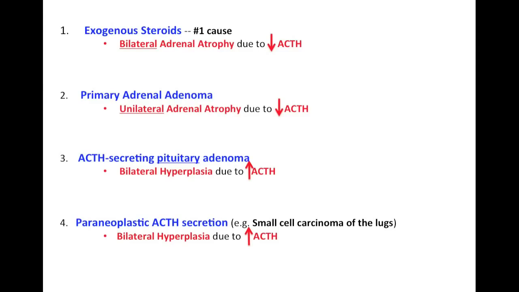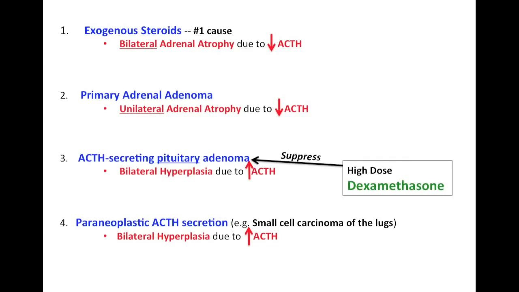So in order to differentiate between these two, we can give the patient a high dose of dexamethasone because they both are presenting with bilateral hyperplasia and increased ACTH. So we've got to differentiate between these two. And what a high dose of dexamethasone does, it suppresses the ACTH secreting pituitary adenoma, but not the paraneoplastic ACTH secretion.